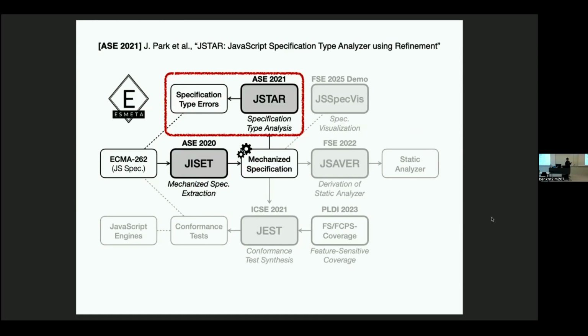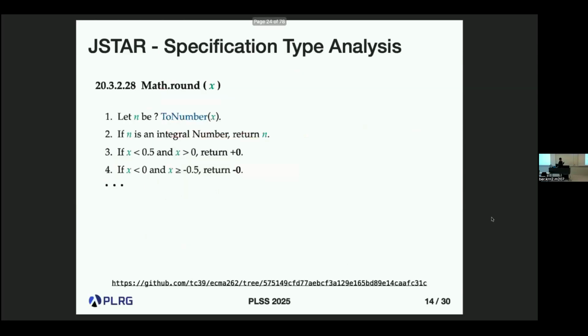Now, after extracting this mechanized specification, we want to automatically check its validity or find bugs in the specification. To detect bugs in the specification, we design a type analysis on the specification. So I'll explain how to perform type analysis on the specification and why it is useful to detect specification bugs. Here is another algorithm that describes the semantics of the built-in library method Math.round. I will show you what happens if we perform the type analysis on this algorithm.